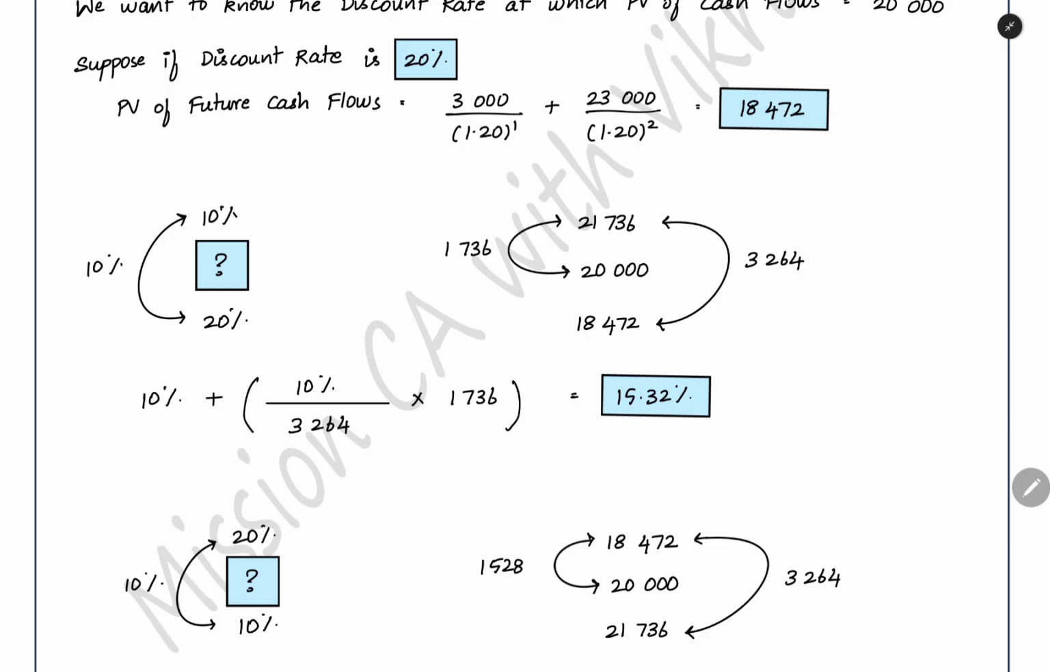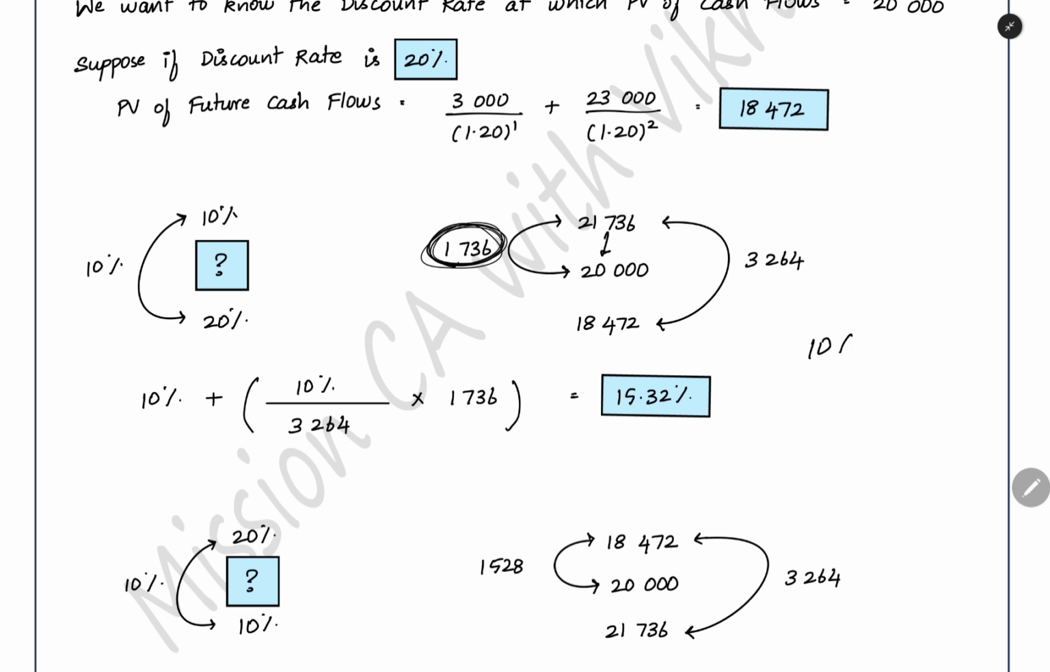Take the first percentage. Between 10 and 20, you can see that the discount rate is something more than 10. 10 plus it is the discount rate. So you have to add something to 10. Now how much you have to add? That is what we are finding out. You have to reduce the present value by 1736. You have to change the present value by 1736.